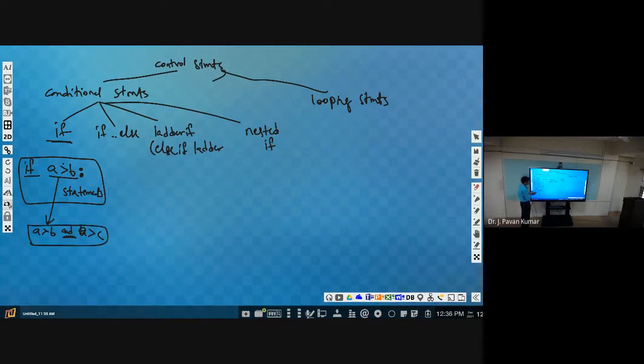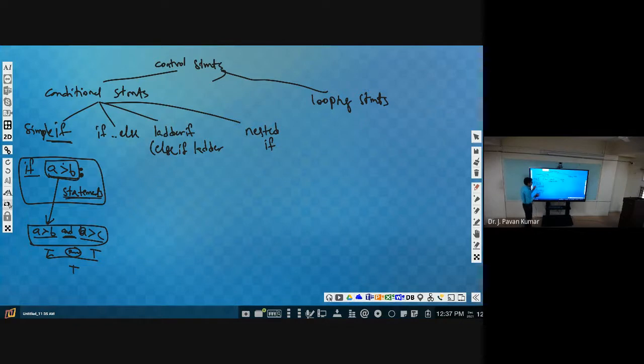Condition is nothing but something which results either true or false. Here, A greater than B will be evaluated, whether it is true or false. Let us say true, then A greater than C is also true, then the and operator will give true. Like this it will evaluate. So a condition, after evaluation, should result either true or false. Based upon that it will decide whether to execute these statements or not. That is simple if.